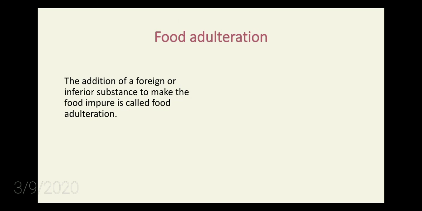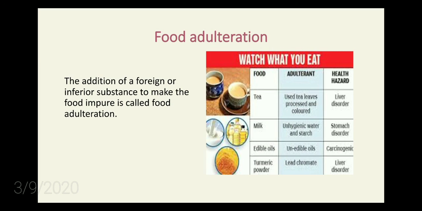So next one is food adulteration. What is food adulteration? Adulteration means adding an unwanted substance to the food. The addition of a foreign or inferior substance to make the food impure is called food adulteration. So what are the food adulterants? For example, in tea, they add used tea leaves or processed ones. Already used tea leaves, so that is an adulterant.